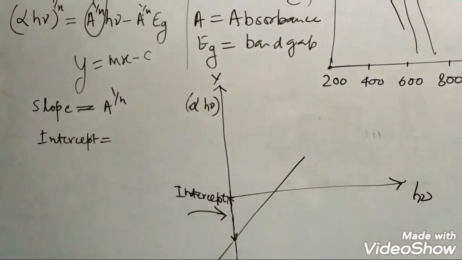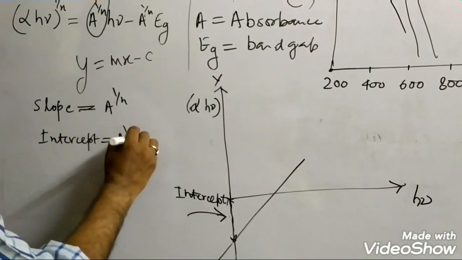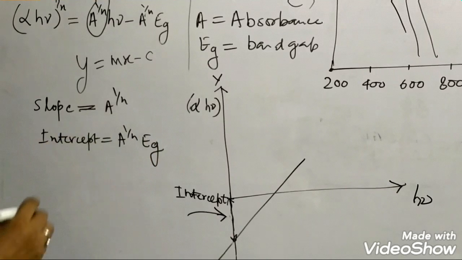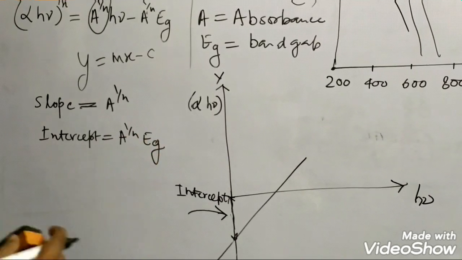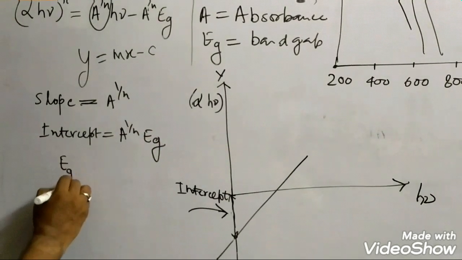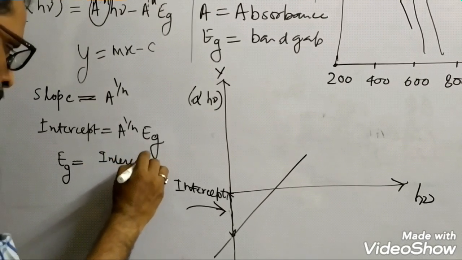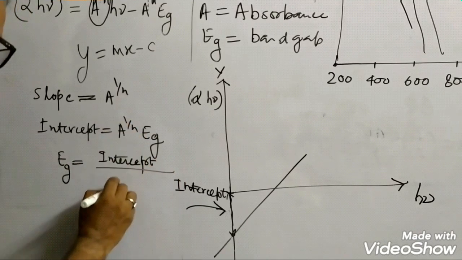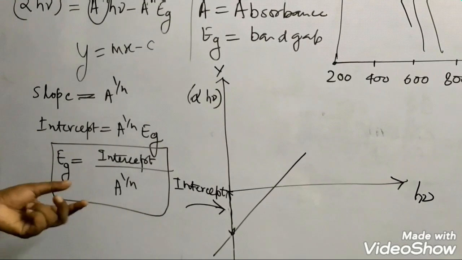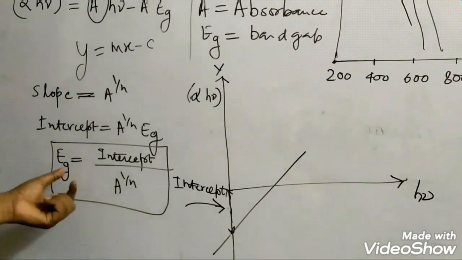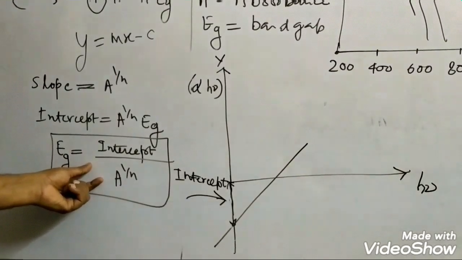Intercept is A to the power 1 by n multiplied by Eg. Using this equation, you can find the band gap Eg. So Eg, that is the band gap, will be intercept divided by this A to the power 1 by n. So this is how the band gap is calculated in the UV visible spectroscopy technique.